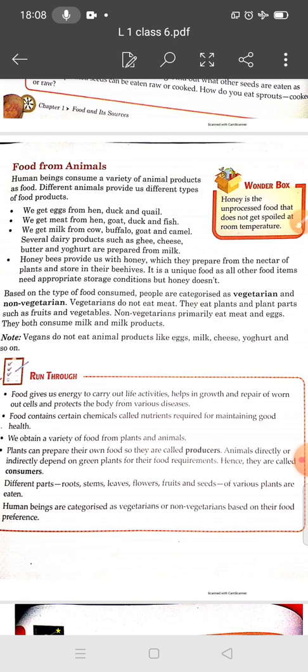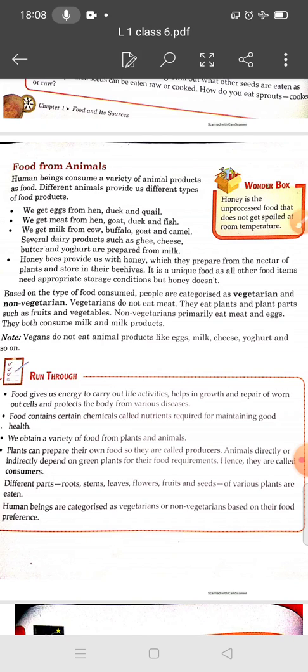Vegetarians eat only plants and plant parts, such as fruits and vegetables. Non-vegetarians eat meat and egg. They also consume milk and milk products.